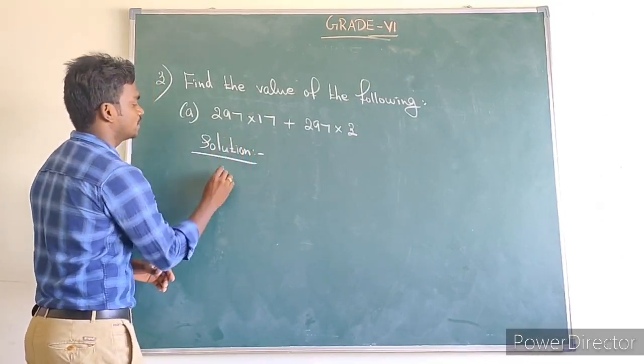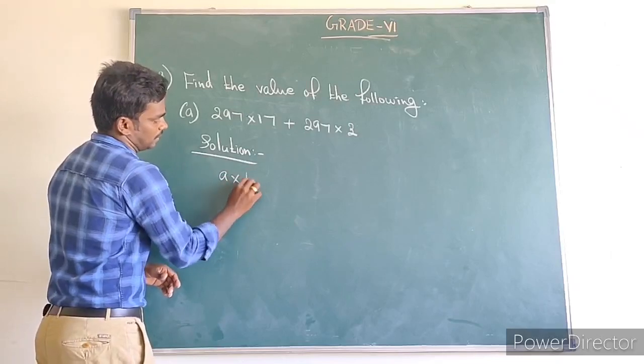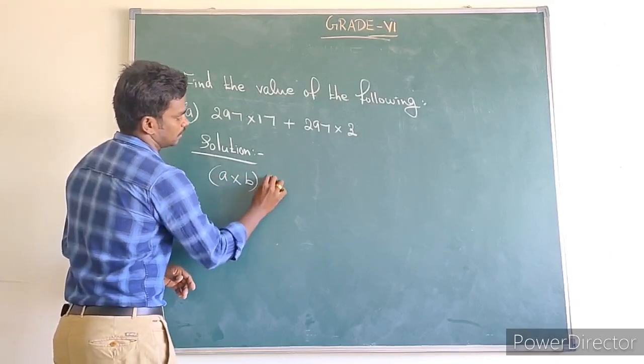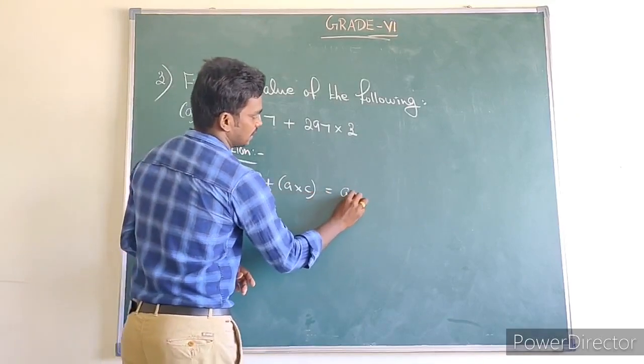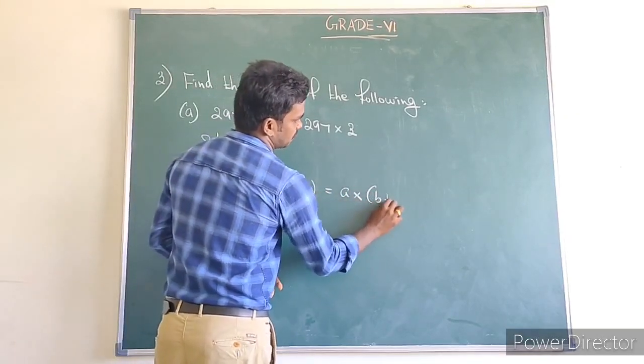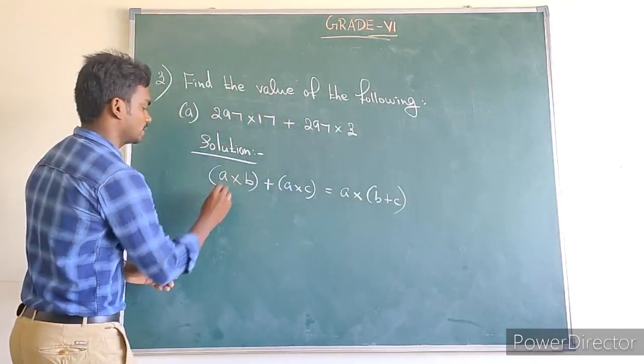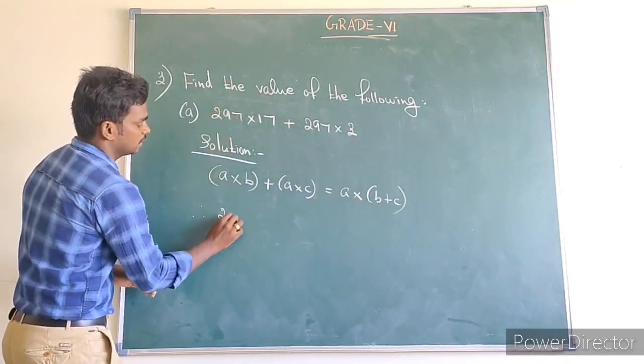So we know what is that? A into B plus A into C, which is equal to, we can write, A into B plus C. So this is called the distributive property. Therefore, how to write this?